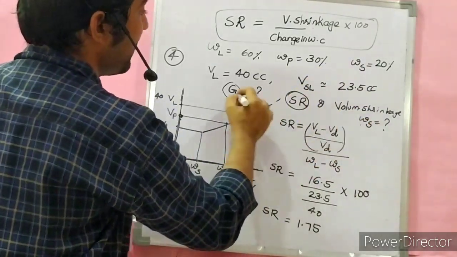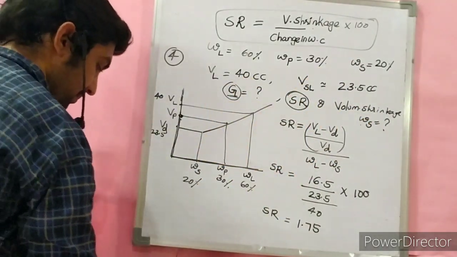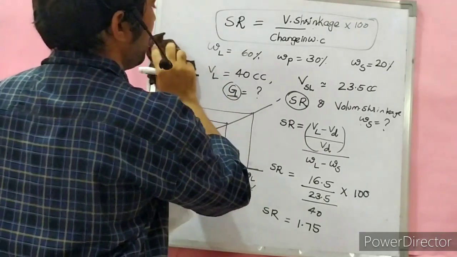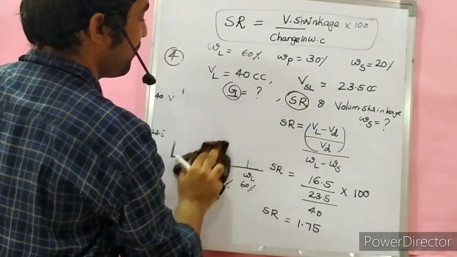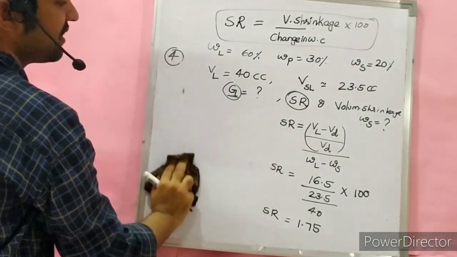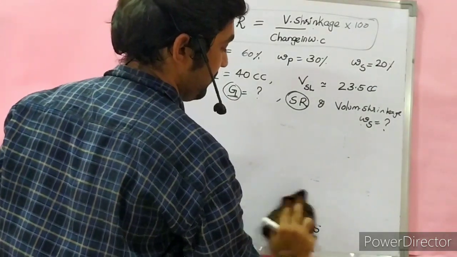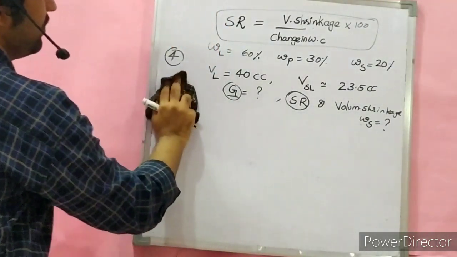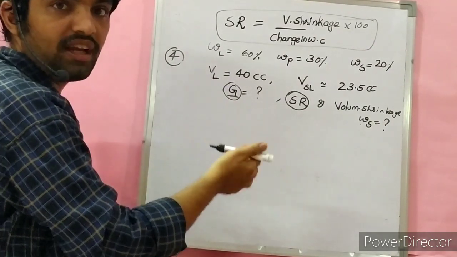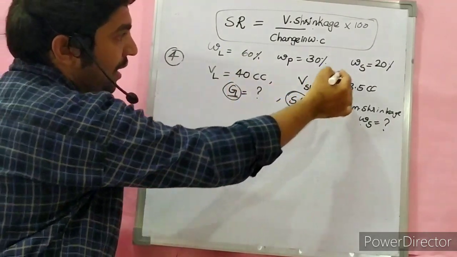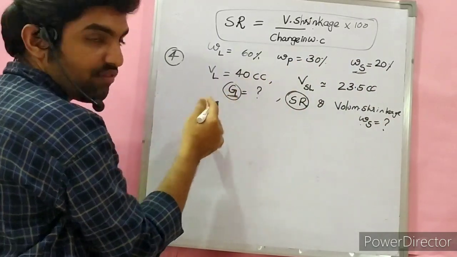WS is given, we can find specific gravity G. Erase the curve for some time. Shrinkage ratio is already found. Already we discussed in our video lectures, if we know WS, we can find G.